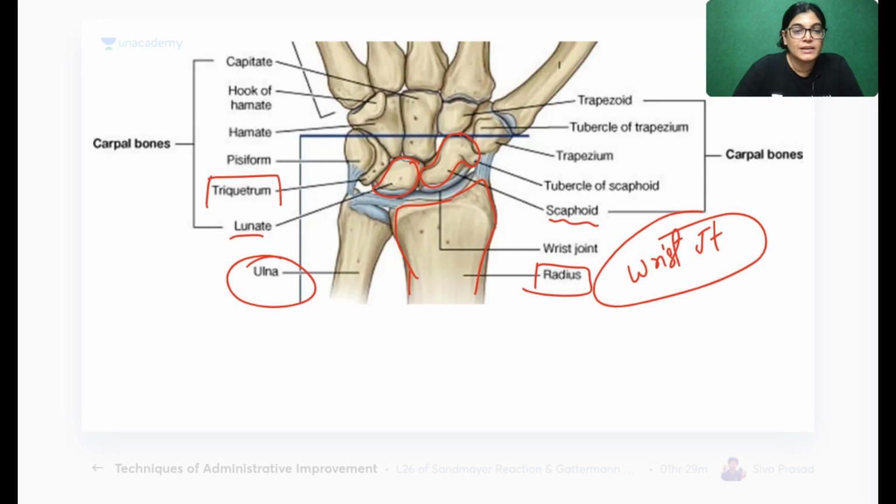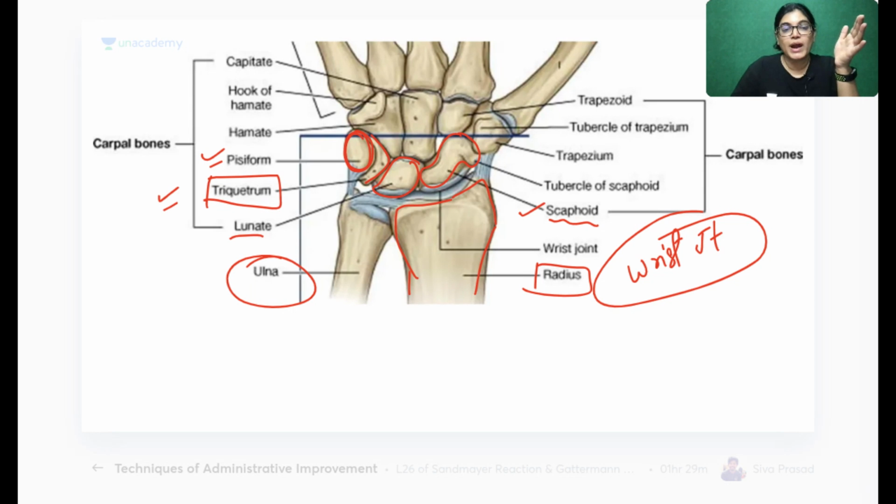Now see here, this is the triquetrum, and on the triquetrum, the bone which is sitting over is the pisiform bone. The triquetrum bone and the ulnar bone are separated by the inferior radioulnar joint articular disc. These are all the carpal bones which are shown. Here we can see the distal and the proximal row of the carpal bones.